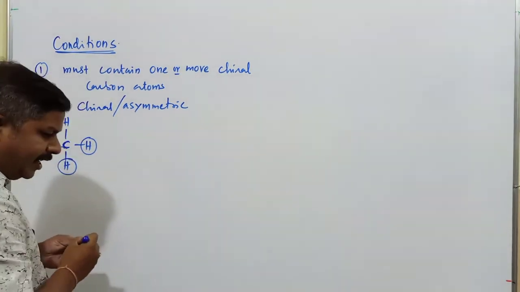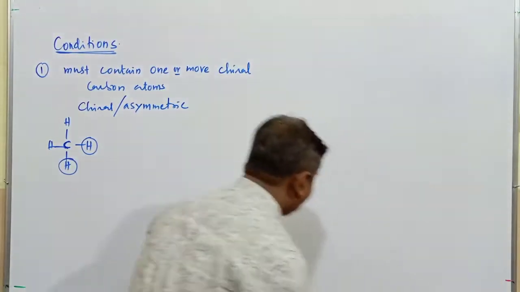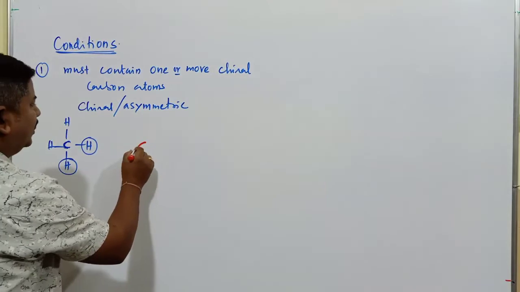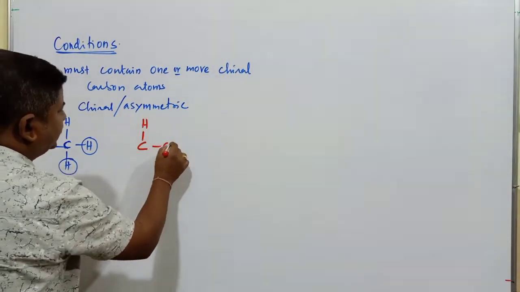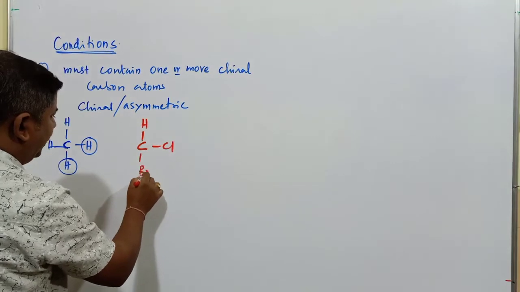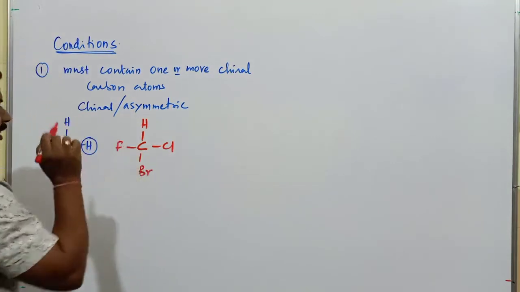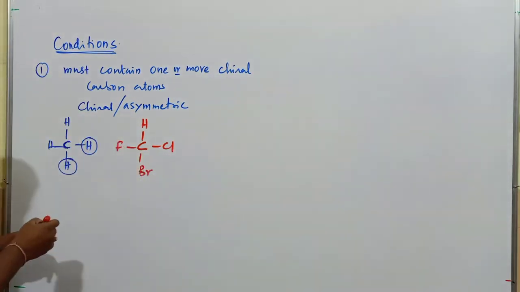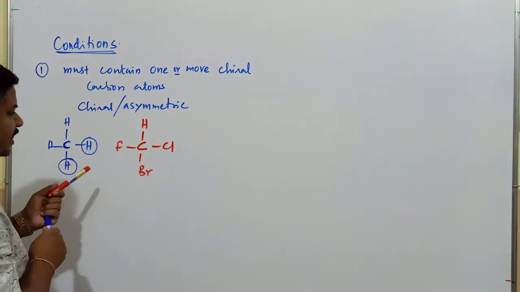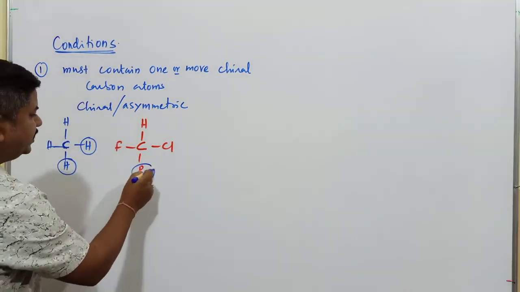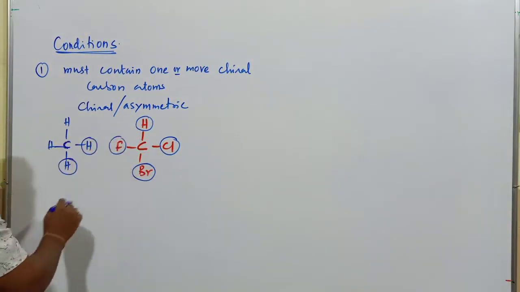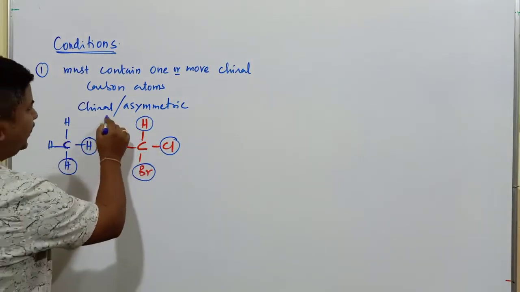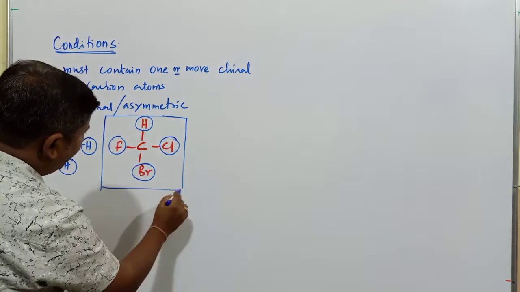On the other hand, if the compound has a carbon bonded to hydrogen, next chlorine, next bromine, next fluorine, the carbon is bonded to 4 different atoms or groups of atoms.